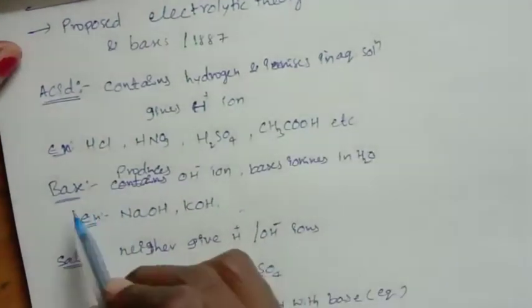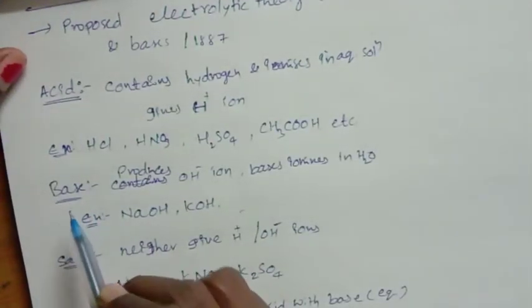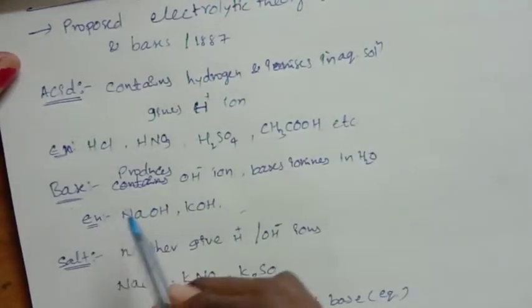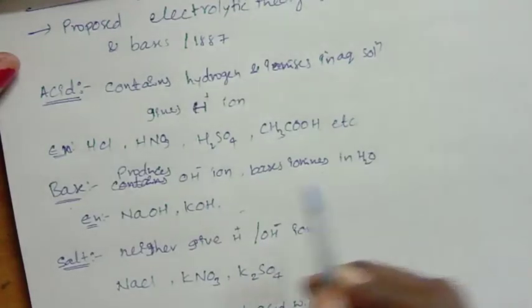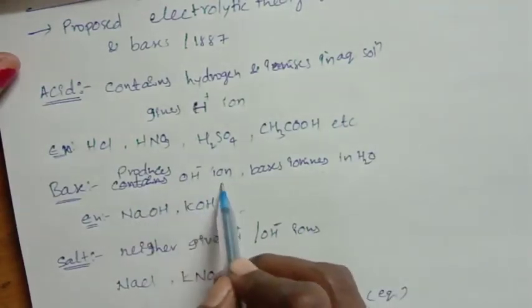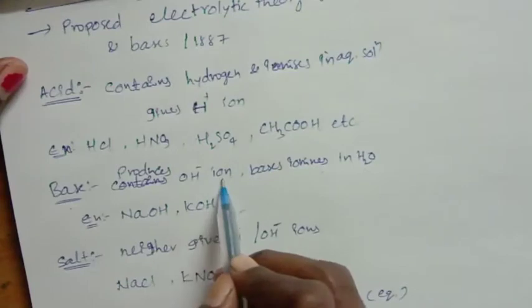Next, bases. A base is a chemical substance that ionizes in water and produces OH minus ions, or hydroxyl ions.